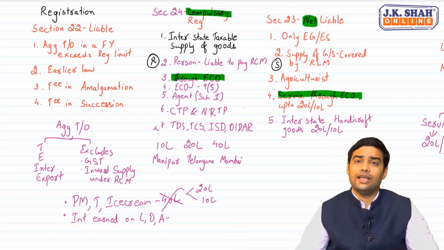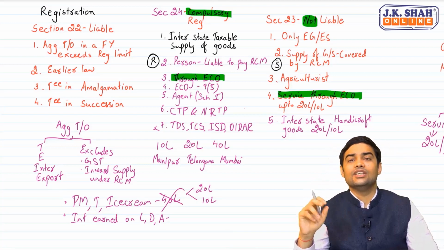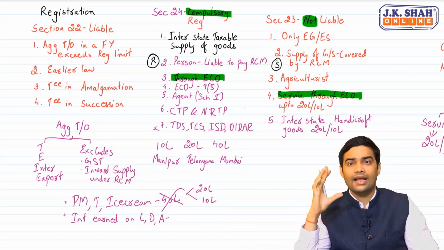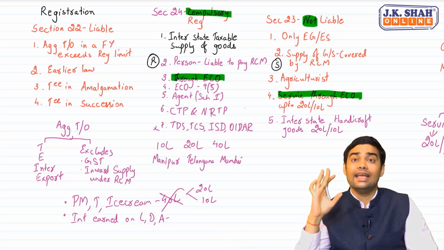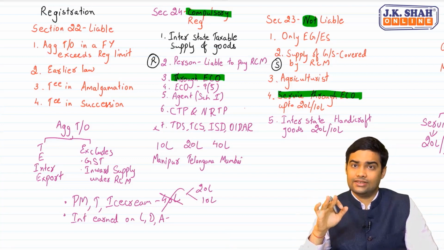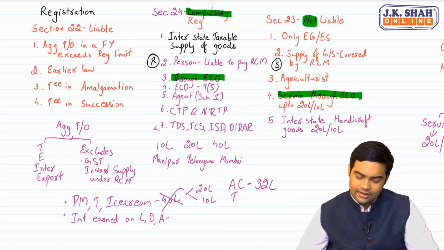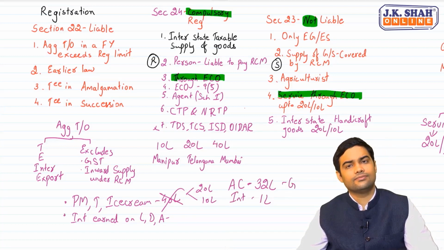But if you are earning interest, you will still be eligible for 40 lakh limit if other supplies are only goods. Again, see this carefully. Say suppose a person is into sale of AC, 32 lakh, and he earns interest, 1 lakh.